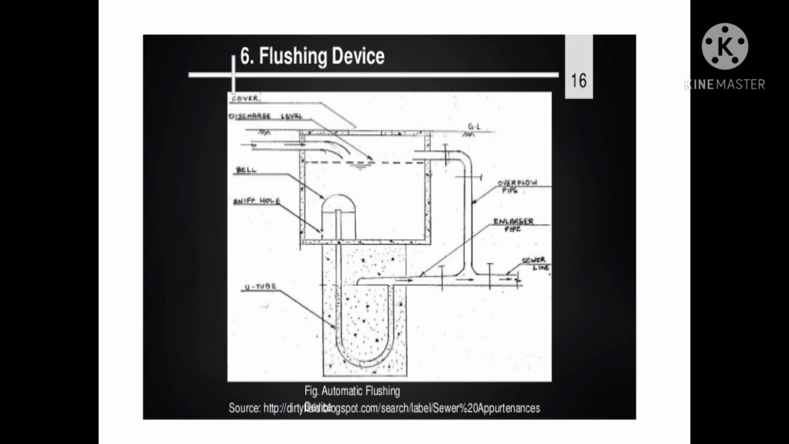With reference to the figure, the working operation of an automatic flushing tank is explained below. Initially, when the tank is empty, the water level stands at A to B at the same level in the U-tube. As water enters the tank through the inlet pipe, the water level in the tank slowly goes on rising. The water level in the U-tube remains at A to B till the water level in the tank remains below the level of the sniff hole. However, as the water in the tank goes above the level of the sniff hole, the air is caught and compressed in the bell portion.